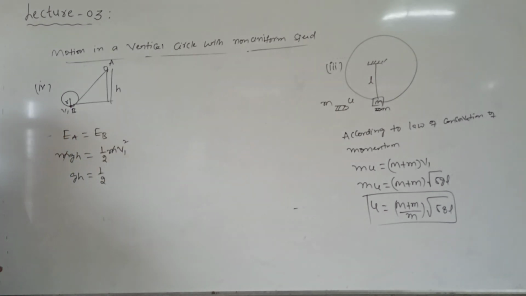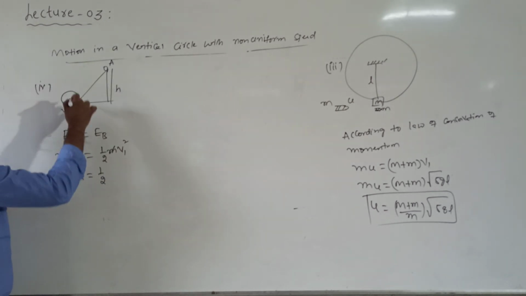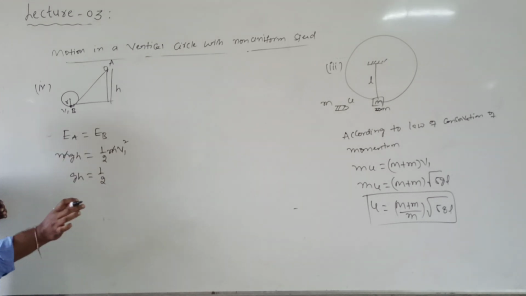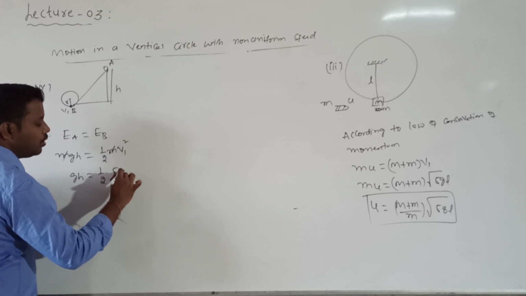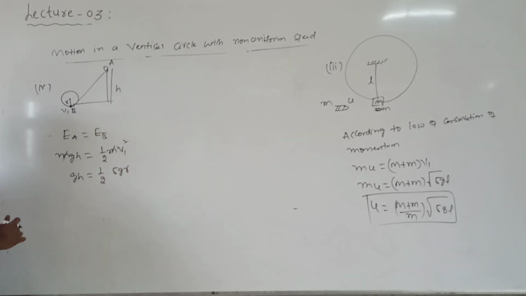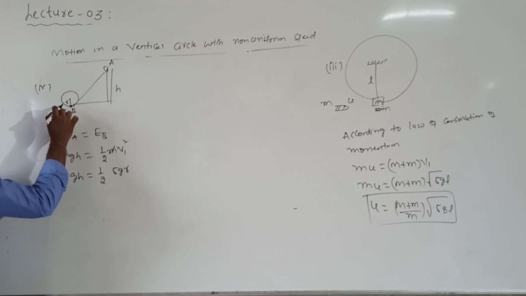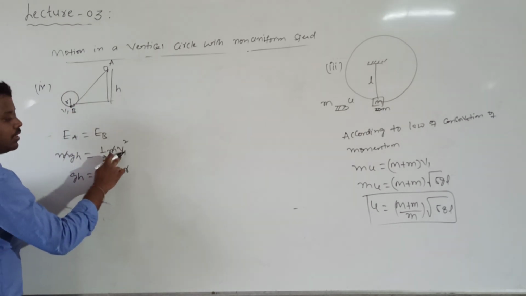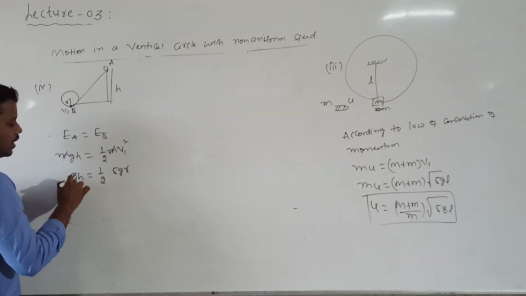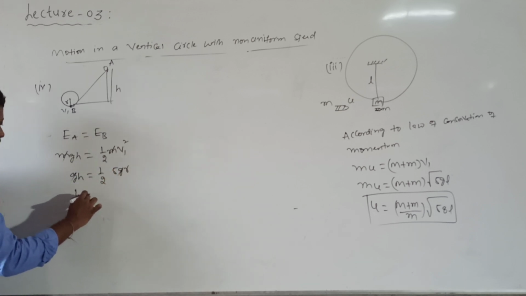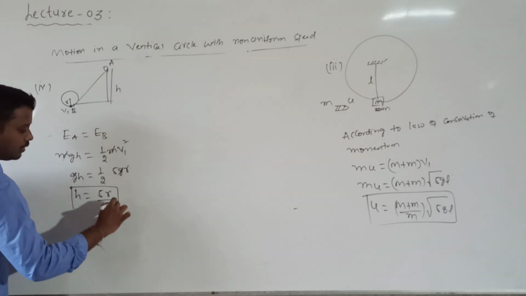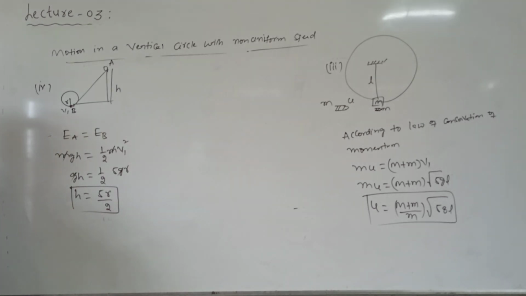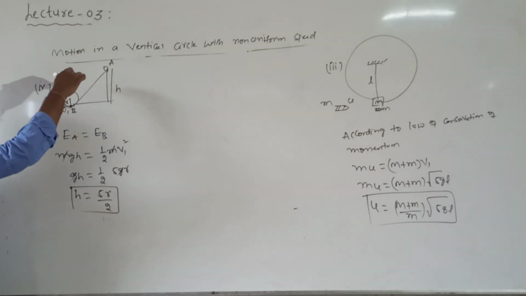But how much velocity is required for the particle to move in a vertical circle? Always remember, to execute the vertical circle, the velocity will be equal to root over 5 g r, where the looping radius is r. So v1 square is equal to 5 g r. g cancels. Then h is equal to 5 r divided by 2. Understood?